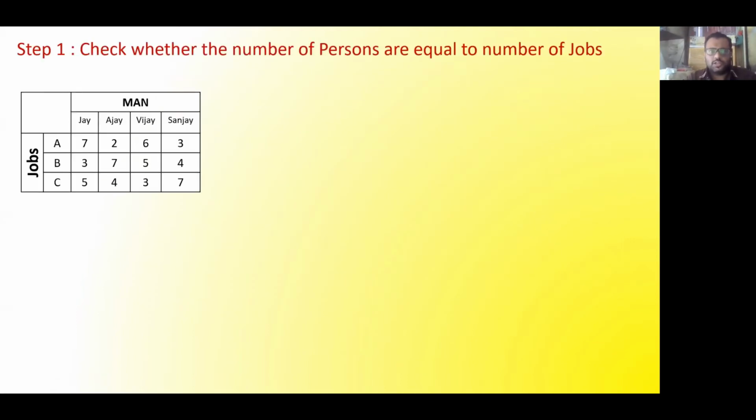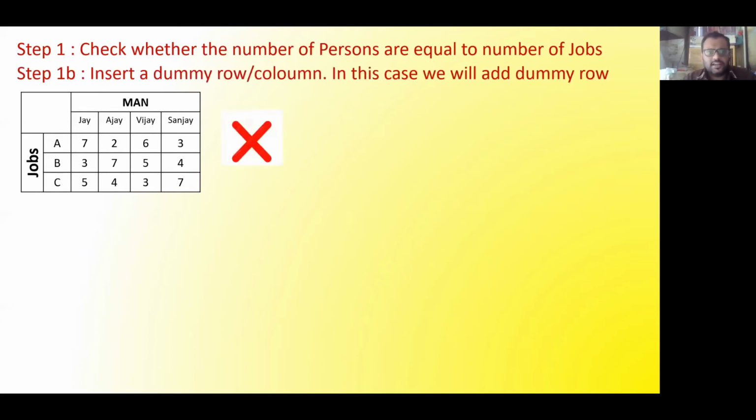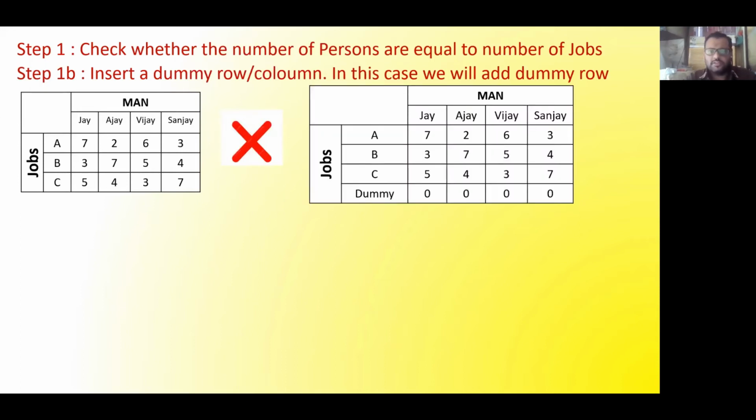So here it is not equal. Then you can see here I have written step 1b, insert a dummy row or column. In this case we will add a dummy row, because in row we are short. So here you can observe in the 4th line I have created one dummy job. As it is a dummy job, all the time required will be 0, because it is not existing. So there will be no time associated with the job.